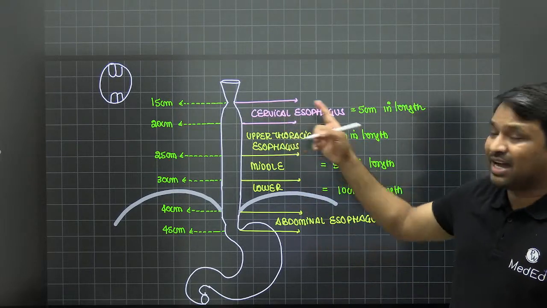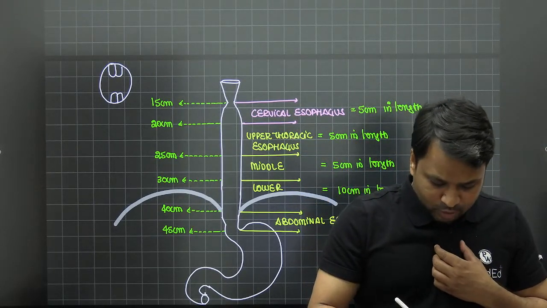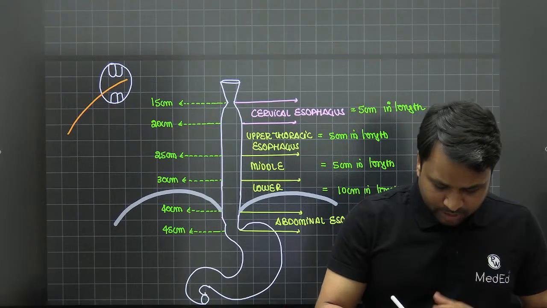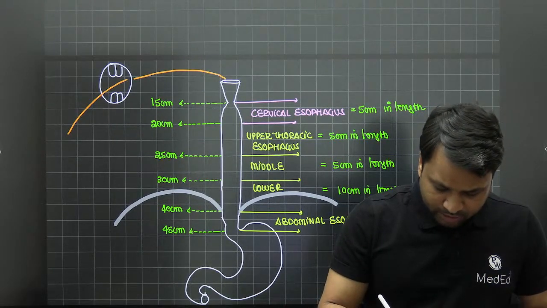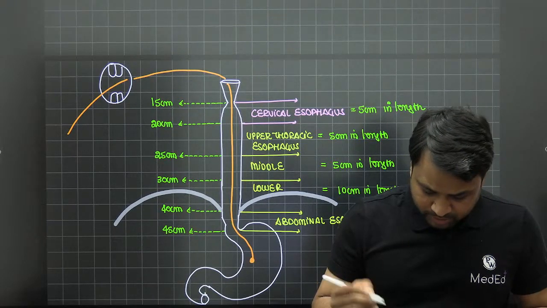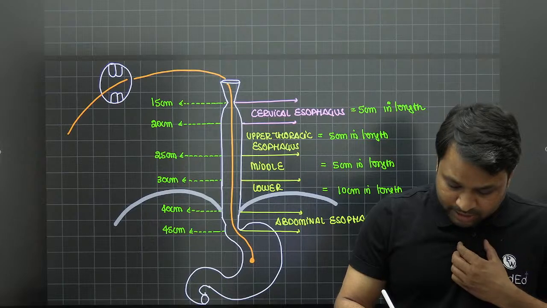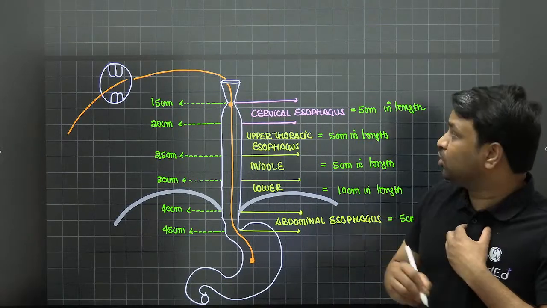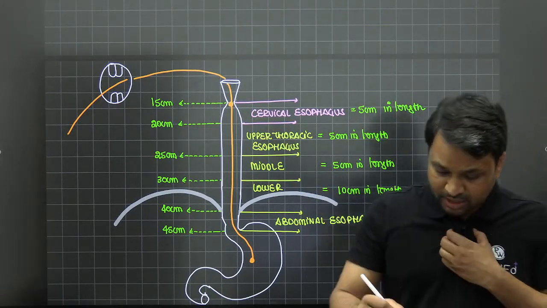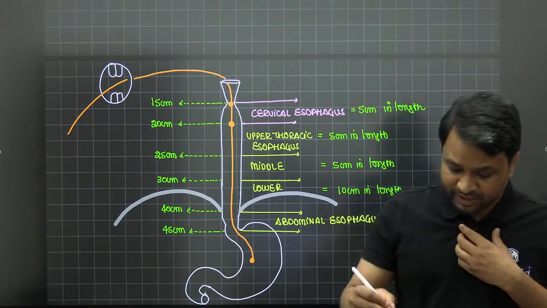And all these are basically your endoscopic markings. So what I'll do is I'll take the endoscope, put it in the mouth, and pass it across here. Now as the endoscope goes into the abdomen, as it passes through, it will give me a reading. On an endoscope at a 15 centimeter reading, I know it has started at the cricopharynx. At a 20 centimeter reading, my endoscope has now passed the cervical esophagus.